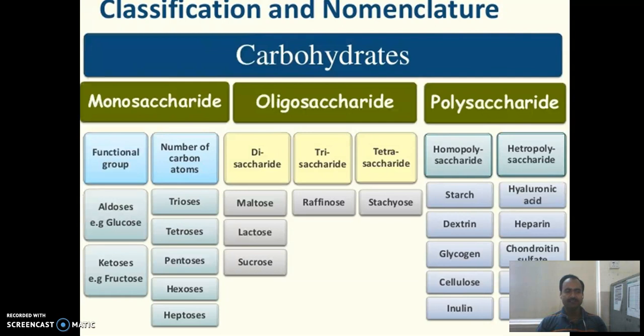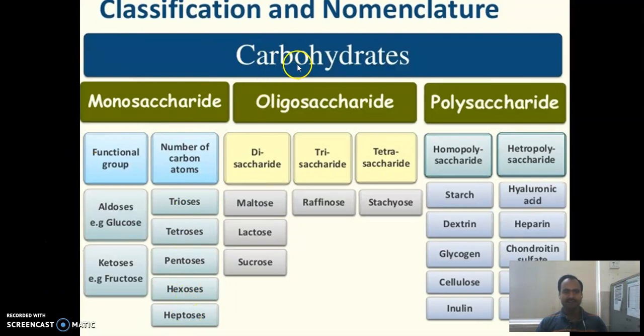Aldoses are the monosaccharides which contain aldehyde groups. Ketoses are the monosaccharides which contain a ketone group. Second, on the basis of number of carbon atoms, that is trioses, tetroses, pentoses, hexoses, heptoses.